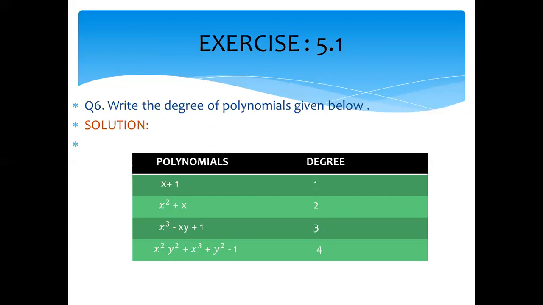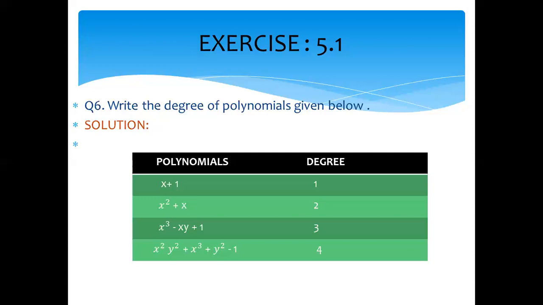Or the degree of a term in a polynomial is the sum of the exponents of the variables in a single term. It means that when the expression is given to us, we see the highest power. The highest power of the variable is called the degree of the polynomial. Or if we have two variables at a time, we add the powers of these variables, and that sum is the degree.